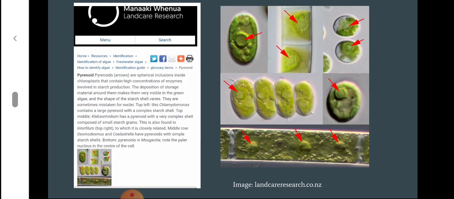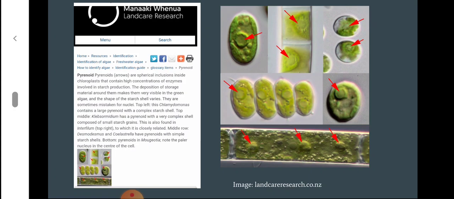This is also found in Interfilum, the top right image. In the middle row, Desmodesmus and Scenedesmus have pyrenoids with simple starch shells.